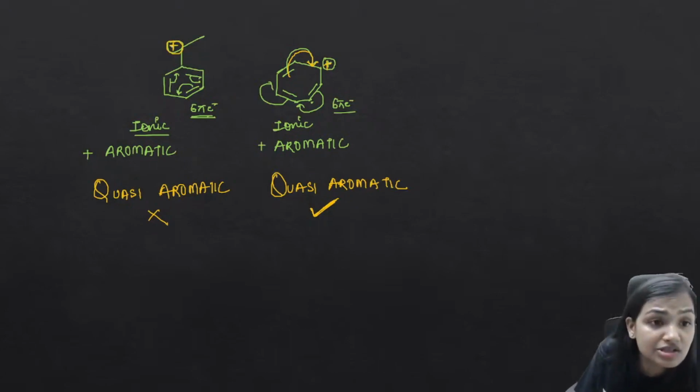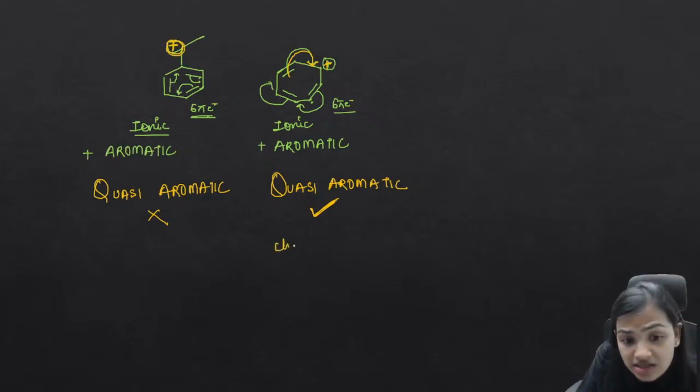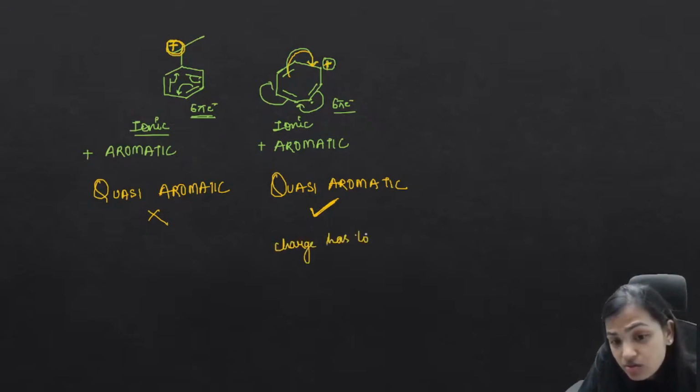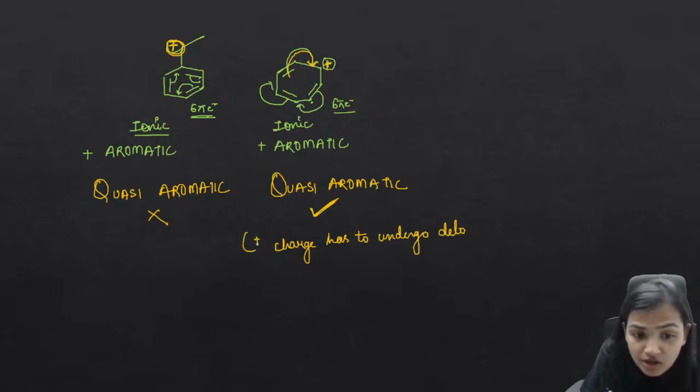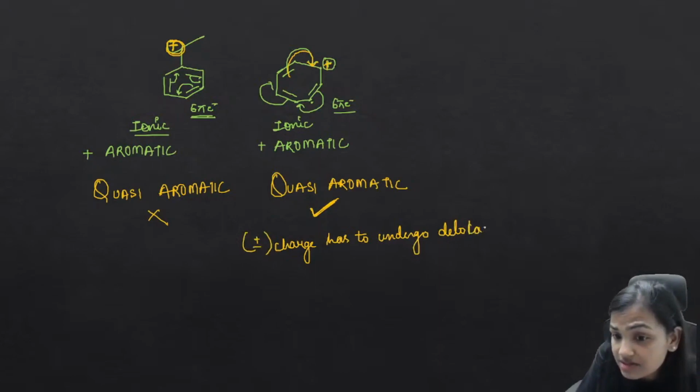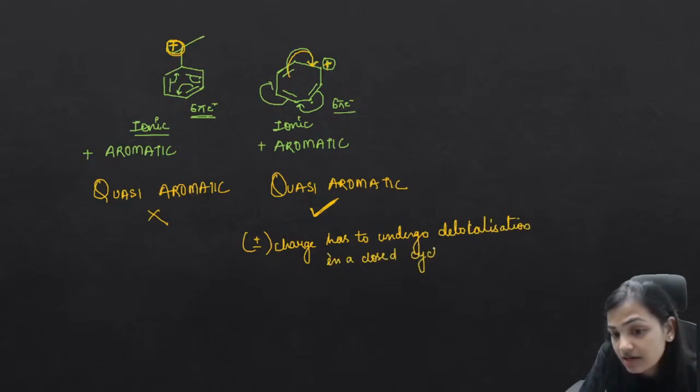But in this particular structure, is this positive charge a part of the aromaticity? No. The charge has to undergo delocalization. Whatever the charge, positive or negative, it has to undergo delocalization in a closed cyclic ring. Are you getting my point?